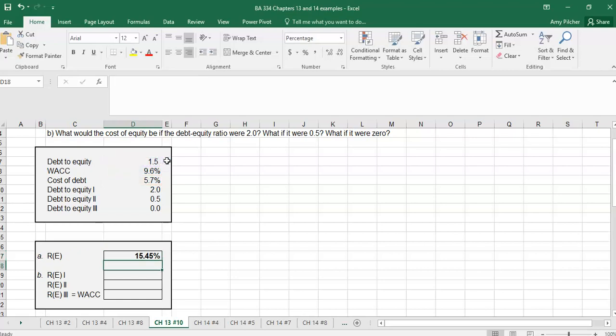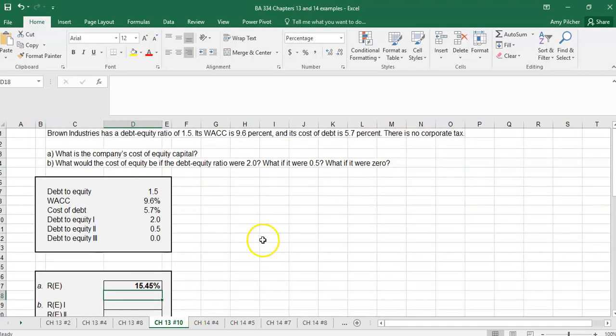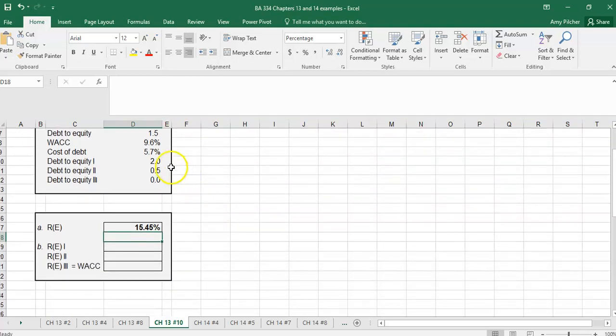So under our current result with the debt to equity ratio of 1.5, our cost of equity is 15.45%. And so we know that our debt is 1.5 times more than our equity. So then we have each one of these results. We want to know what is our cost of equity under each one of these situations.